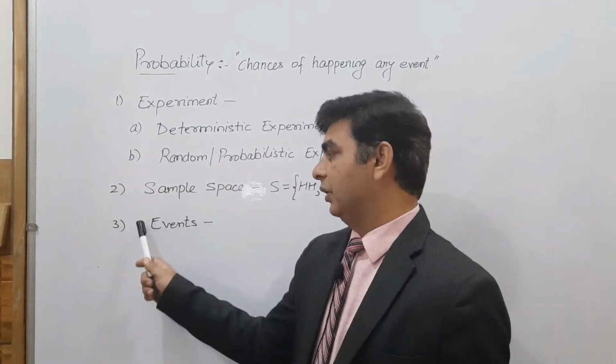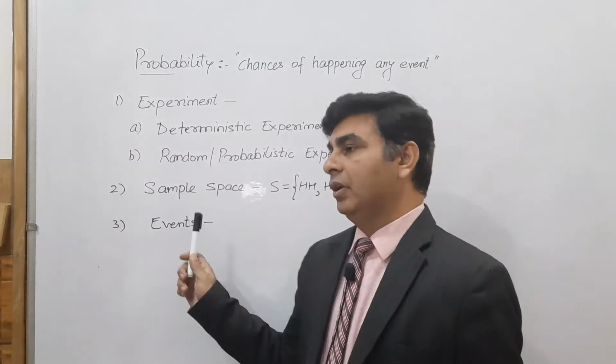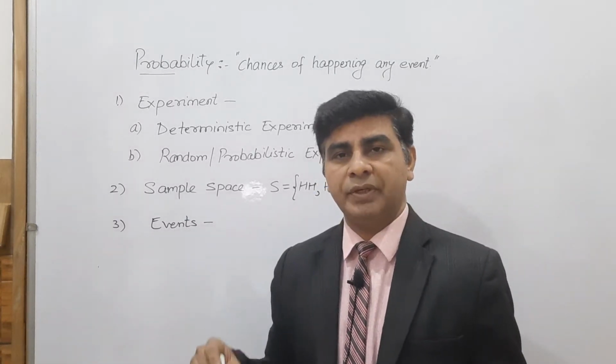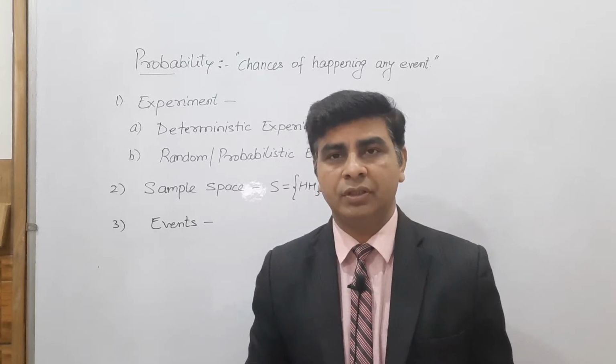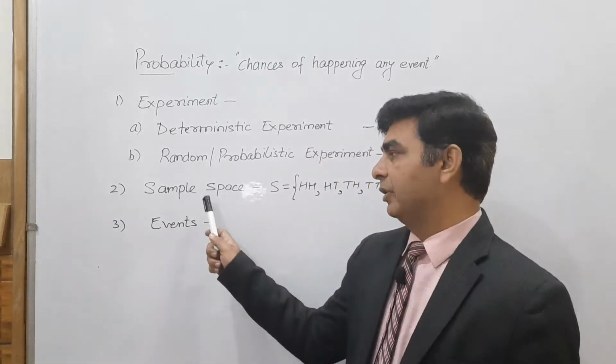Actually, the probability of an event always occurs. मतलब किसी भी क्वेश्चन के लिए जो प्रोबेबिलिटी एग्जिस्ट करती है वो सिर्फ एक इवेंट के लिए होती है. And what is that event? Event is always a subset of the sample space.